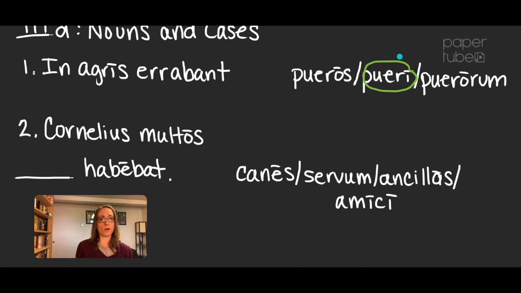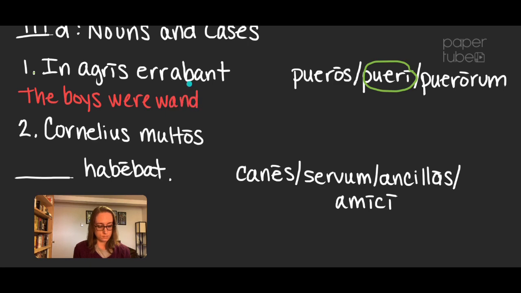So it's got to be pueri. And my translation is the boys were wandering, errabant, in agris in the fields.